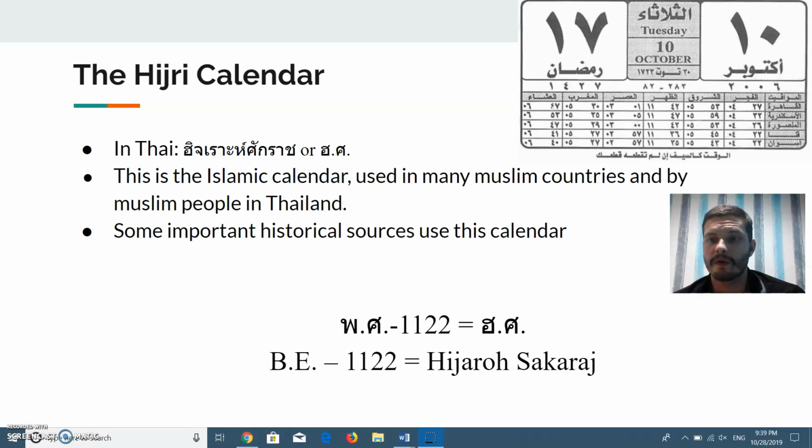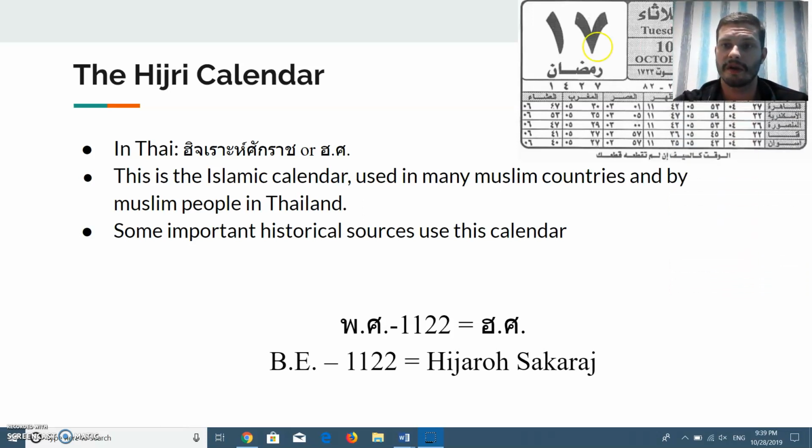Also, some important historical sources use these calendar dates. And the calculation for this one, if we have the BE year, we subtract 1122. If we have the Hasa year, we add 1122 to get the BE year. Okay, so that's the Hijri calendar, which is quite an important one even today.